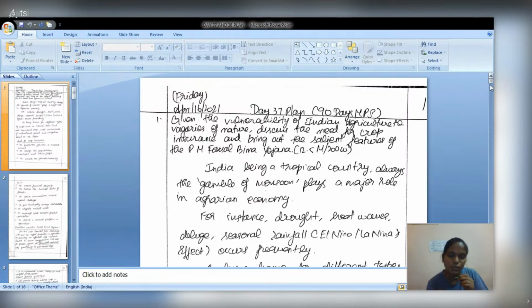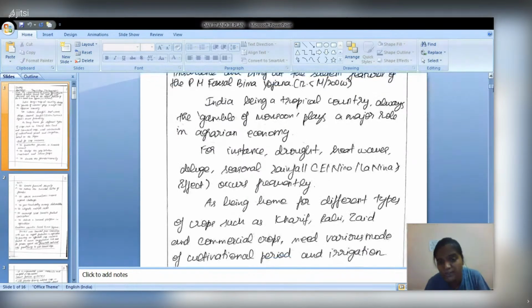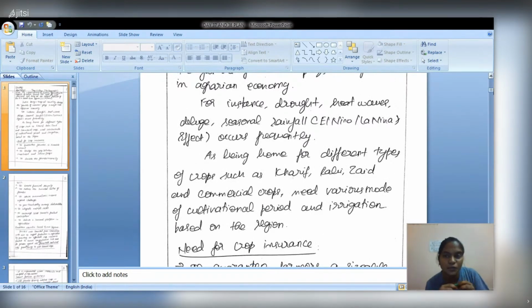First, a small introduction should be about India's geographical or climatic features. Second, we should answer about the vulnerability of Indian agriculture with respect to the vagaries of nature, the extremities of nature. Sometimes we have a deluge, and sometimes a drought. We cannot say we will continuously have good monsoon rainfall, or continuously for 2 years have a severe drought. We cannot predict properly, because of the El Nino effect.